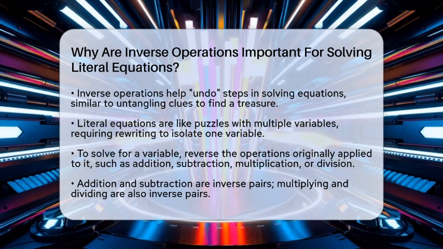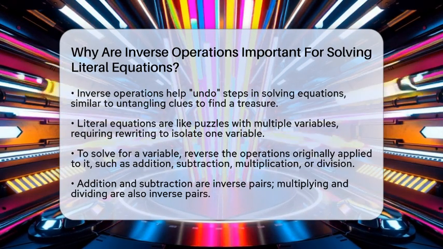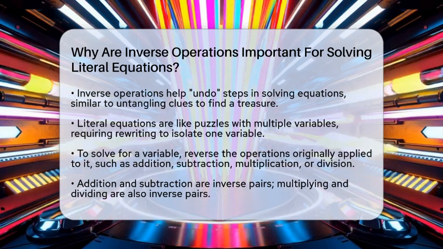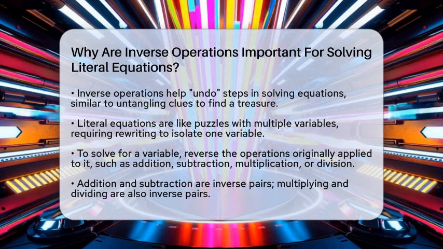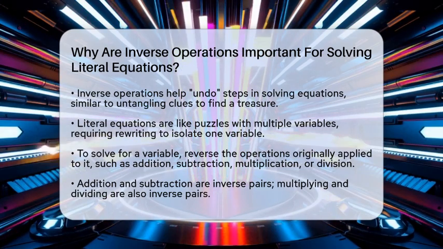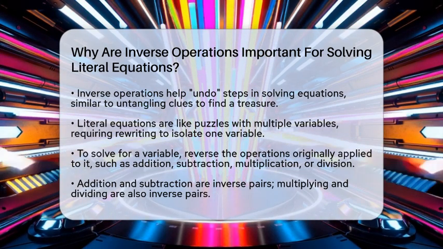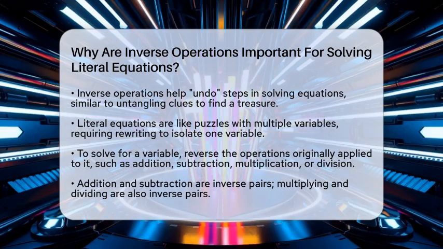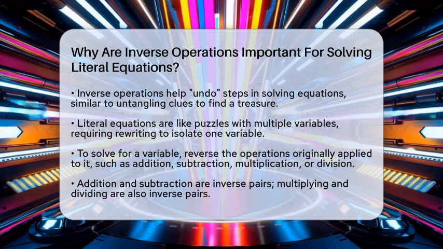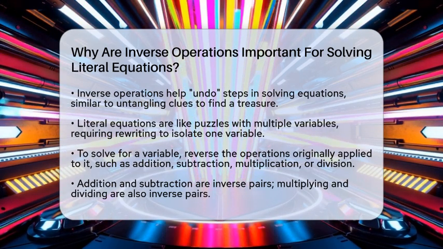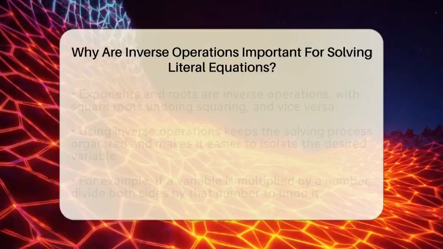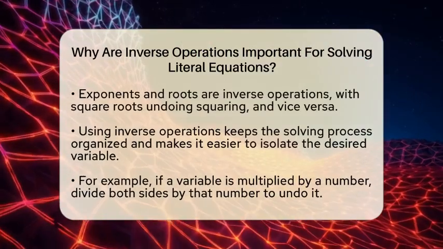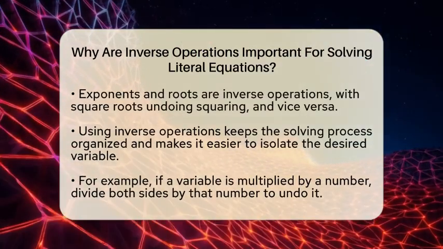A literal equation is like a puzzle with two or more variables. Solving it means rewriting the equation so one variable is alone on one side. To do this, you need to reverse the operations that are applied to that variable. For example, if the variable is added to a number, you subtract that number from both sides. If it is multiplied by a number, you divide both sides by that number. These steps are all about reversing what was originally done.